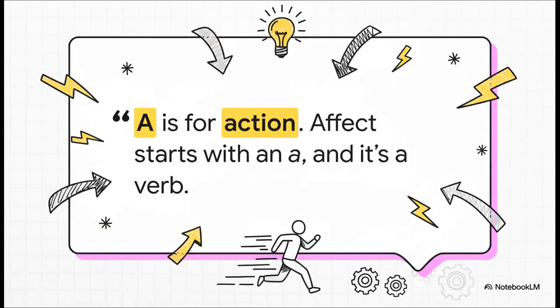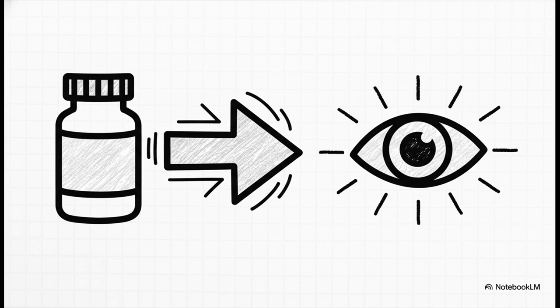And if you remember just one thing from this whole explainer, make it this right here. It's the best memory trick in the book. A is for action. So affect is an action. Just burn that into your brain. Let's put this into a real sentence. Say you take some medicine that makes your vision a little blurry. The medicine is performing an action, right? It's actively influencing your eyesight. So we say the medicine will affect your eyesight.